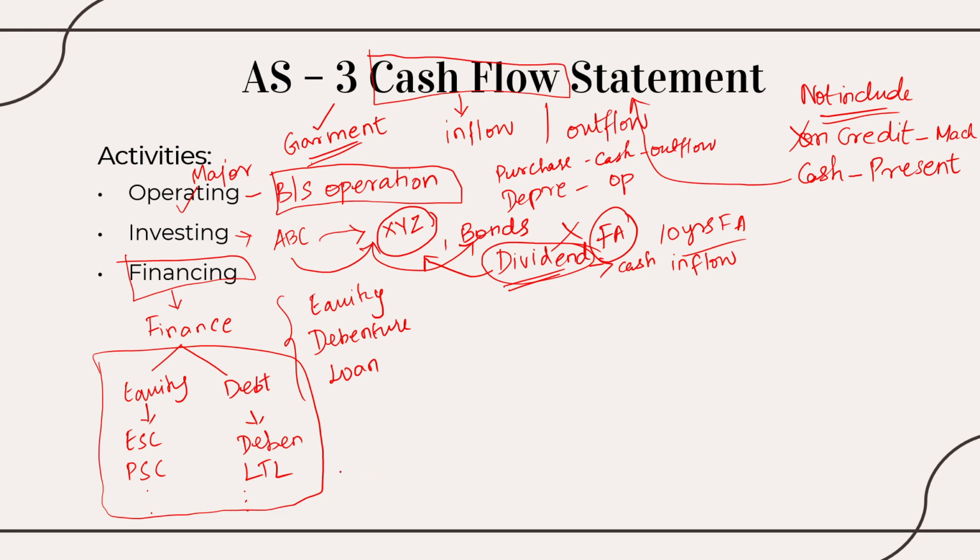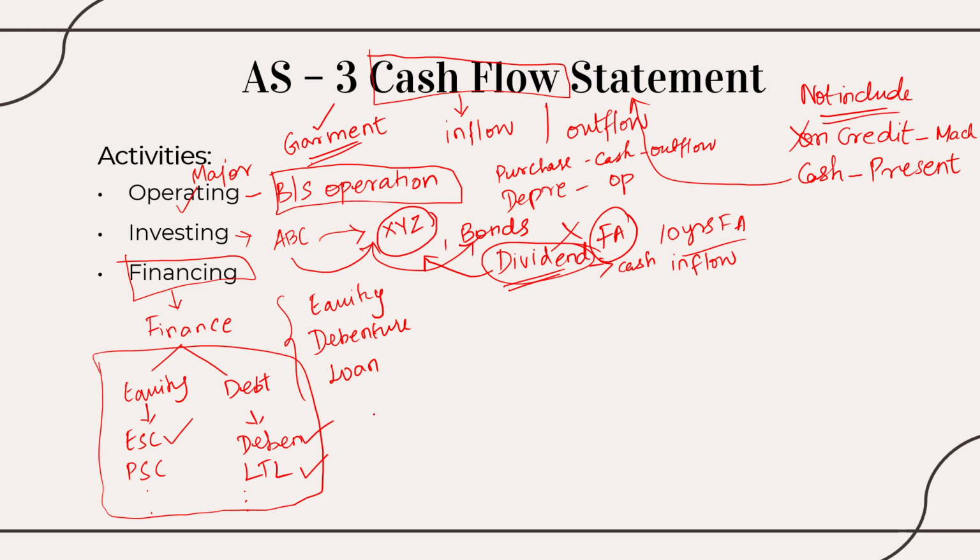So I am not investing here. I'm requesting the general public to invest in my company. I am requesting them to participate in my equity shareholding, right? I am requesting them to buy my debentures. I am requesting the bank to give me a long-term loan, right? So here I am borrowing from an outsider. This is my financing activity.